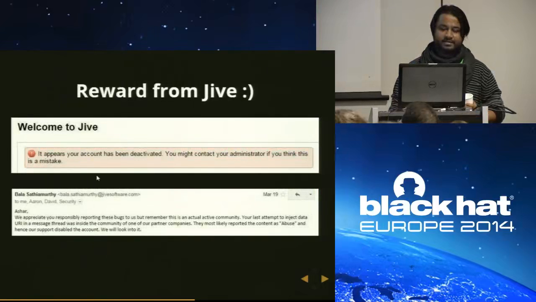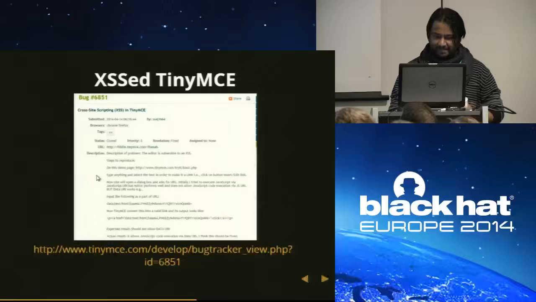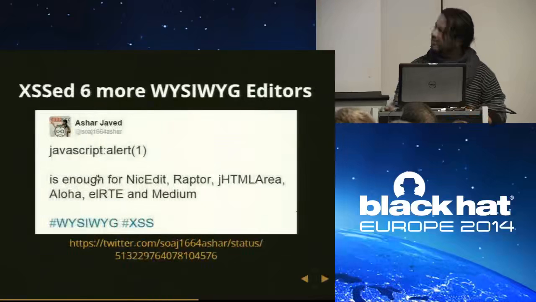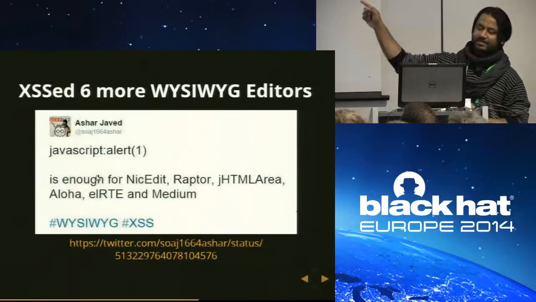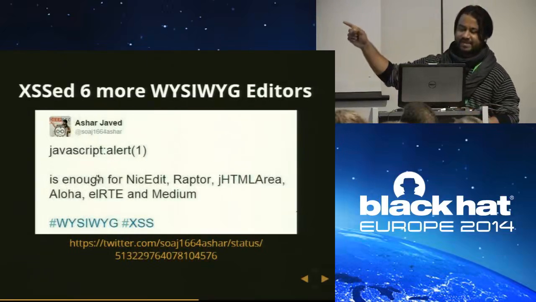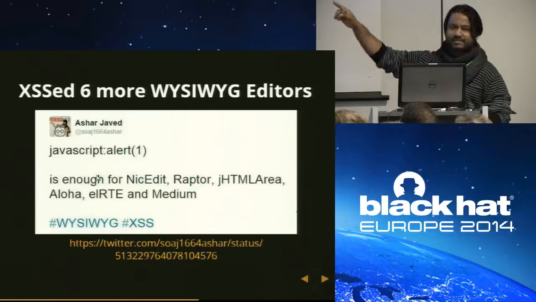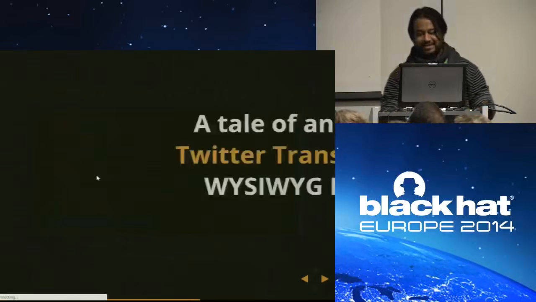They had deactivated my account. So I accessed TinyMCE. Then I tweeted, instead of having so many slides, I tweeted about that. JavaScript alert 1 is enough for NicEdit, Raptor, jHtmlArea. Basically, in one tweet, I accessed 6 WYSIWYG editors. So 6 more. These are not the old ones, these are the new ones.